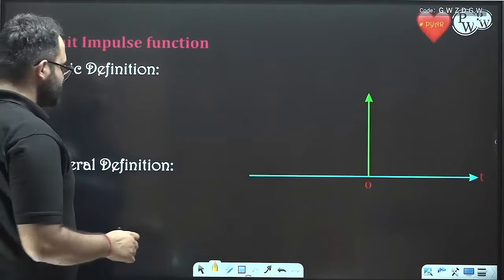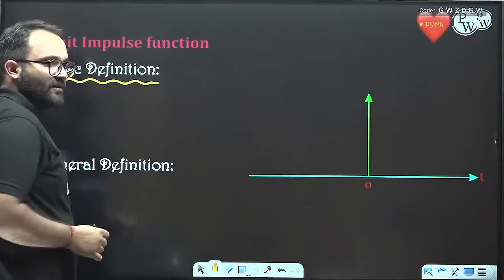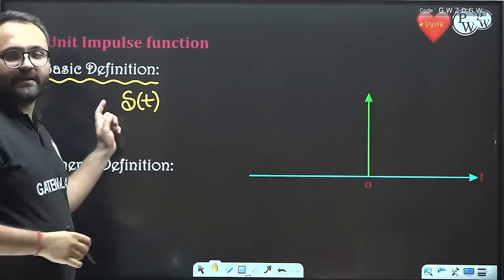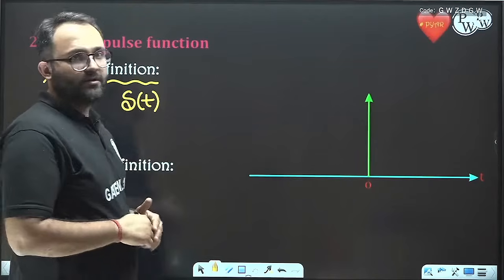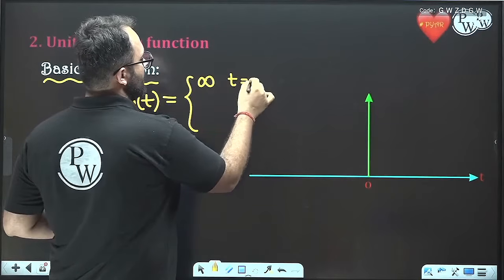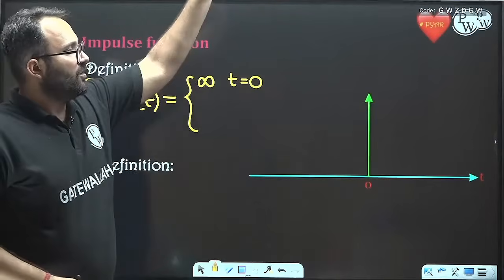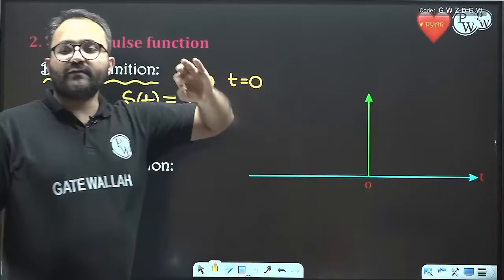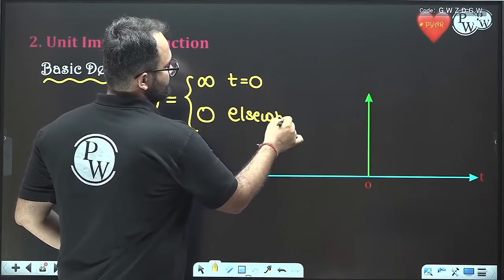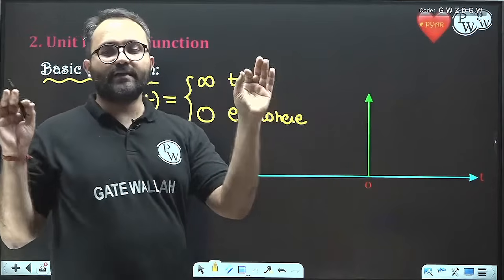So the impulse function is defined like this. The basic definition is written as delta t. How is it defined? The value is infinity at t equal to 0. It is similar to an arrow which is tending towards infinity. So the value is infinity at t equal to 0, and it is 0 elsewhere. At all other locations it is 0.